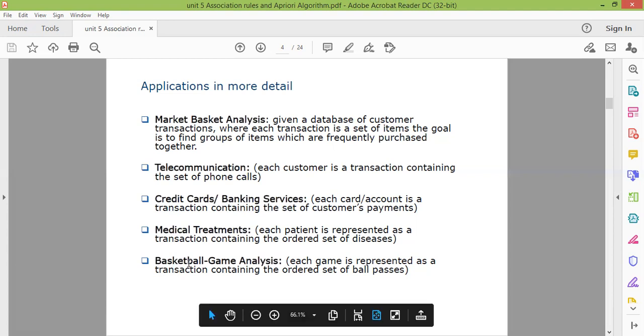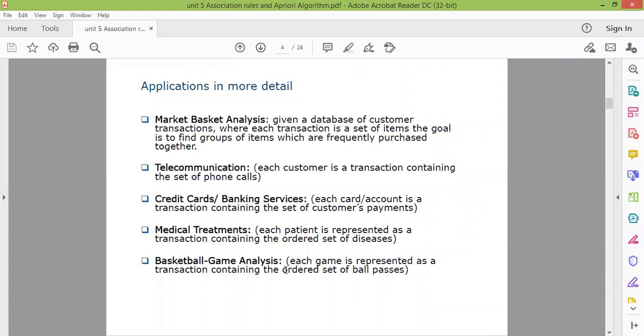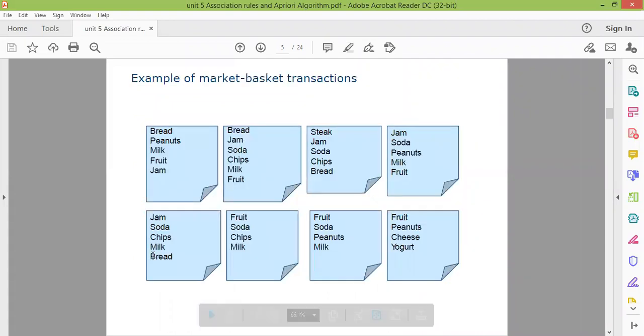Then there is one more application, the basketball game analysis. Each game is represented as a transaction containing the ordered set of ball passes. To analyze so many games, we have so many passes in which we have a set of ball passes. So let's take one more example.